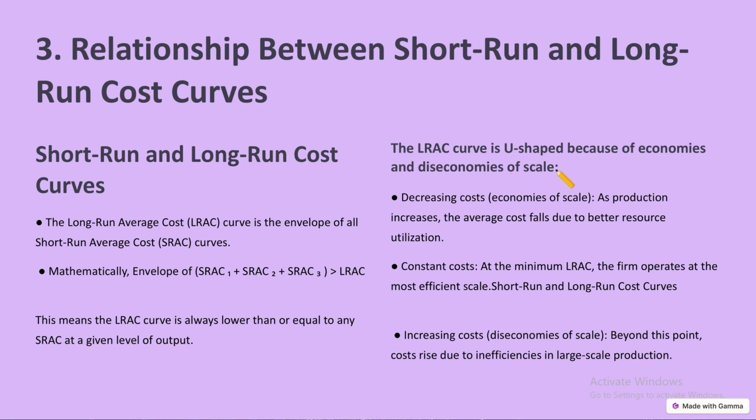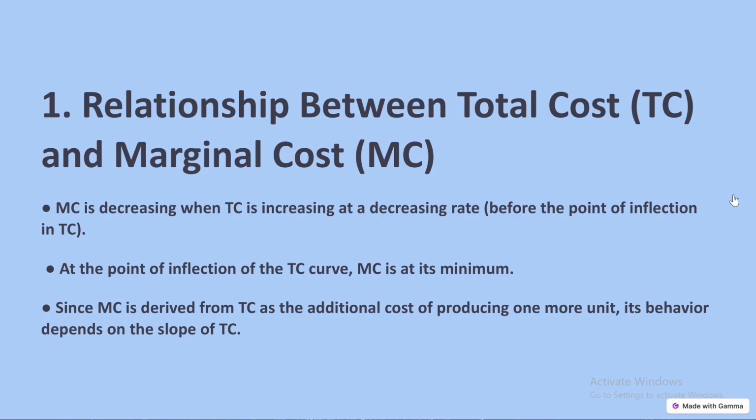The LRAC curve is U-shaped because of economies and diseconomies of scale. Decreasing cost: as production increases, the average cost falls due to better resource utilization. Constant cost: at the minimum LRAC, the firm operates at the most efficient scale. Increasing costs: beyond this point, costs rise due to inefficiencies in large scale production.